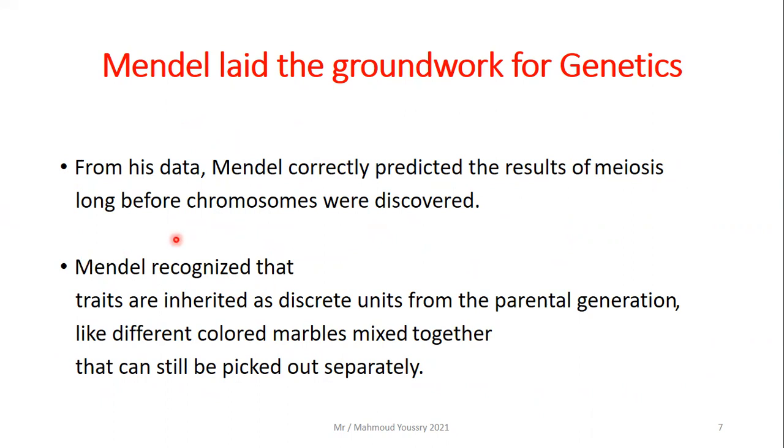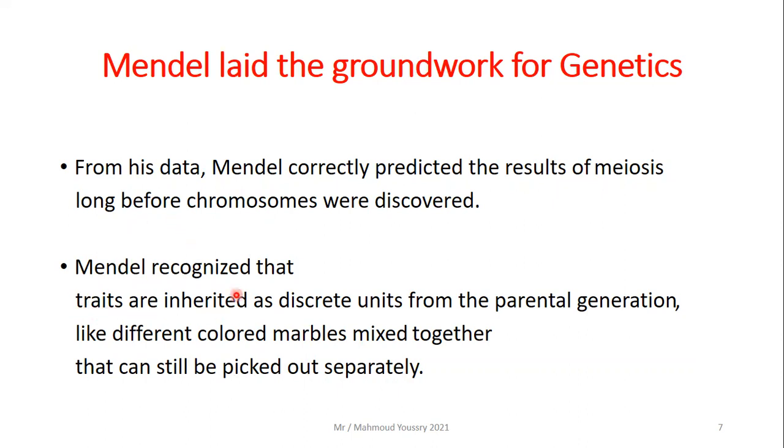Can you imagine that? Mendel recognized that the traits are inherited as discrete units from the parental generation, like different colored marbles. They are mixed together, yet can still be picked out separately.